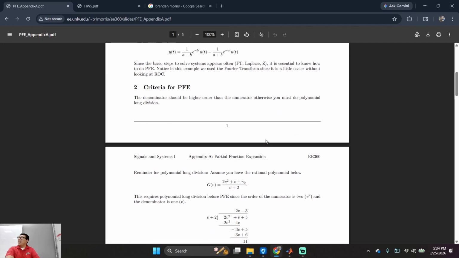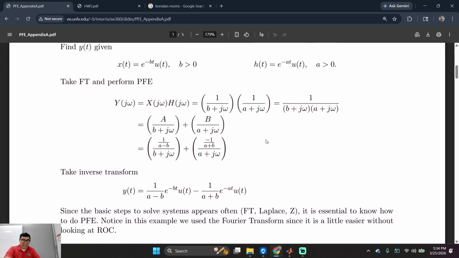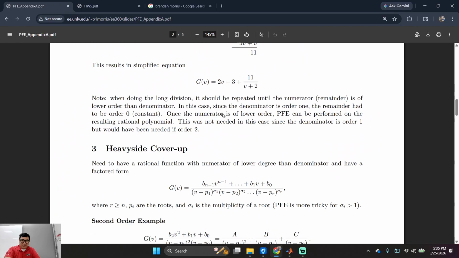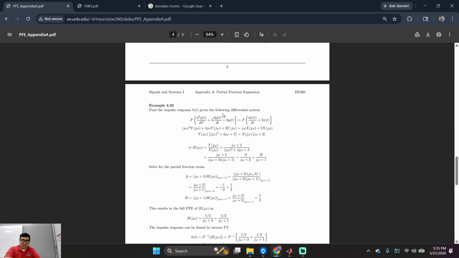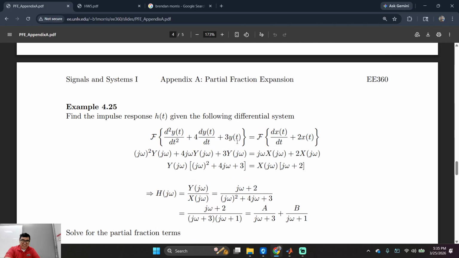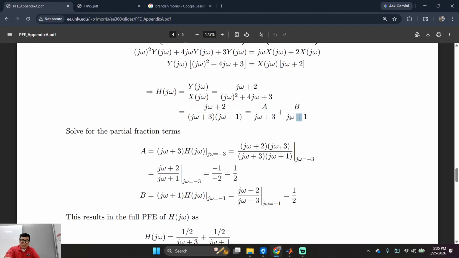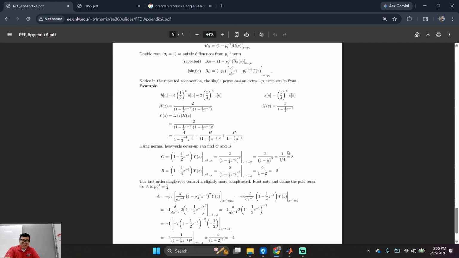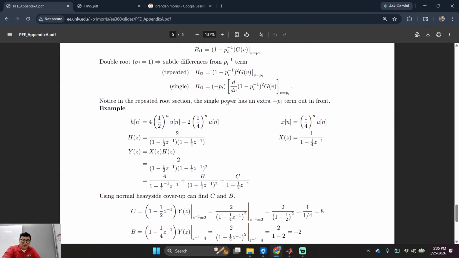I highly recommend everyone study this, okay? You're going to be seeing this in your exam. I'm recording this right now because I think a few of these problems are on your exam. Yeah, this one right here. This one. Okay, well, replace this j omega with s. Yeah, I like this one. And it has discrete time. Perfect. Who wants to do this for homework?